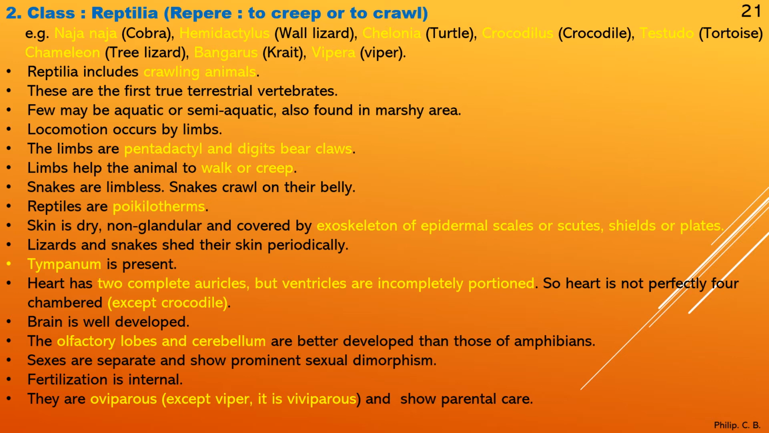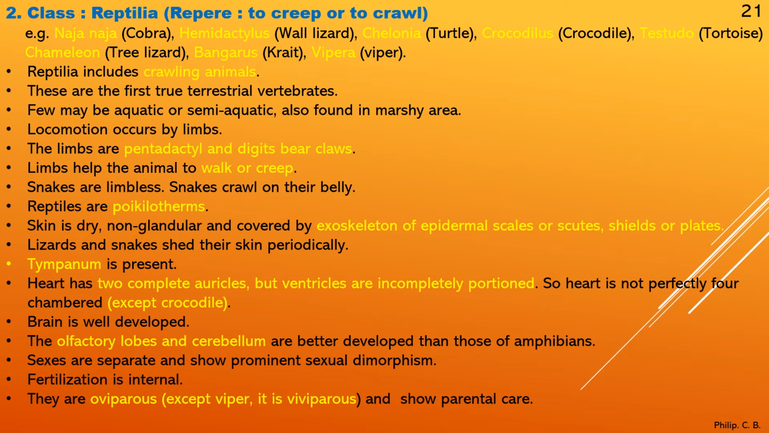Now coming to the next one, third vertebrate or second class of Tetrapoda, that is class Reptilia. Reptare means to creep or crawl. So all these species under Reptilia are actually creeping or crawling. Again, here we have quite a few examples given in the textbook: Naja naja, that is cobra, Hemidactylus, wall lizard, Chelonia, turtle, Crocodilus, crocodile, Testudo, tortoise, chameleon, tree lizard, Bungarus, krait, and Vipera, viper.